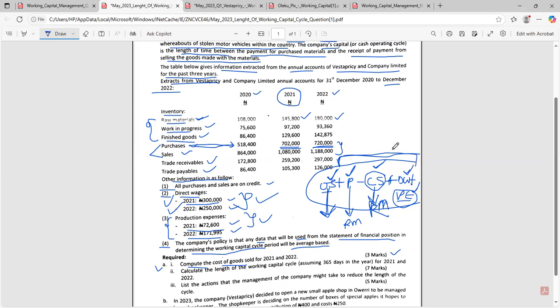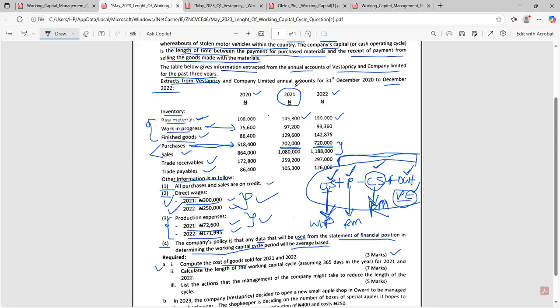So we have to repeat this formula again. Now this opening stock will replace that raw material. Formerly we used raw material, but that's going to be work in progress. So let's start again. Opening stock of work in progress. Is there work in progress in this question? Yes, which is this. So we're starting with opening stock of work in progress.